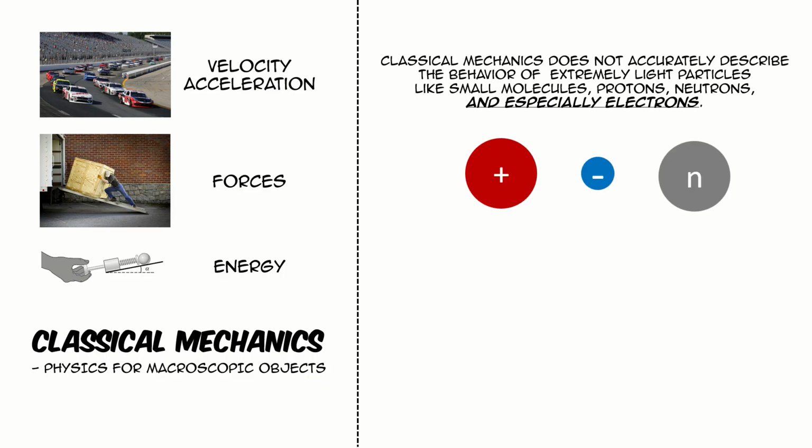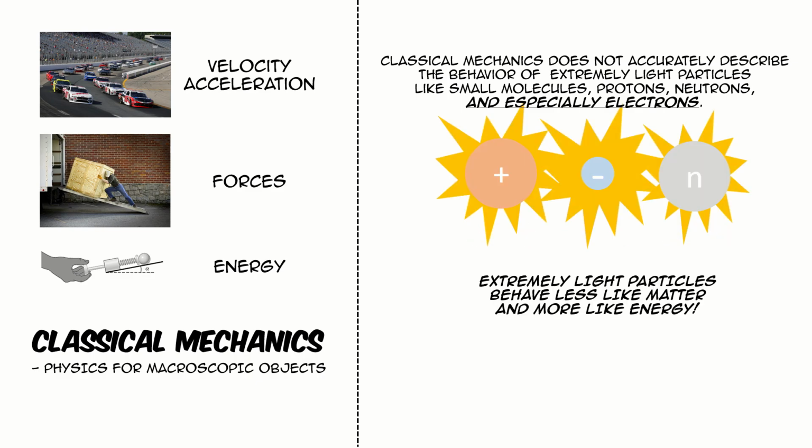The physics concepts that we learn for macroscopic objects fall under the study of classical mechanics. While classical mechanics is capable of describing the behavior of macroscopic objects, it doesn't do well in describing super small or super light objects like protons, electrons, neutrons, and small molecules. You see, the lighter objects, they start to become more energy-like and less matter-like. And for these super light objects, the rules of the universe are a lot weirder, unlike the usual rules of physics that we experience.